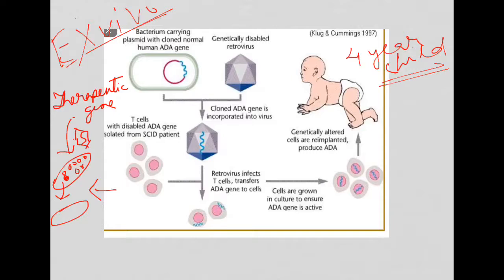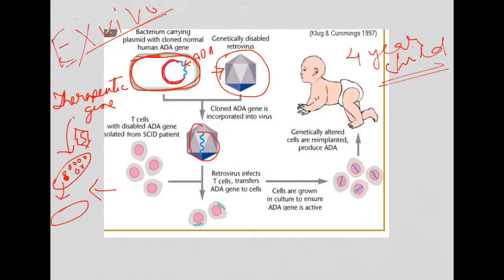Okay, suppose this is the clone DNA for human ADA gene. Suppose this bacteria is carrying the gene for ADA. Okay, it has been cloned in the bacterial cells. We always do the cloning in bacterial cell. Then it will be allowed to get inserted inside a virus. Suppose the virus will carry this ADA gene, cloned ADA gene.